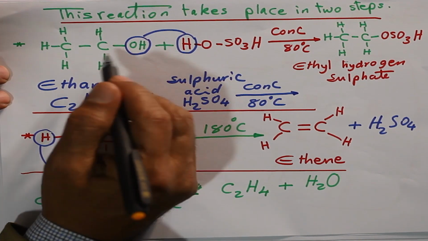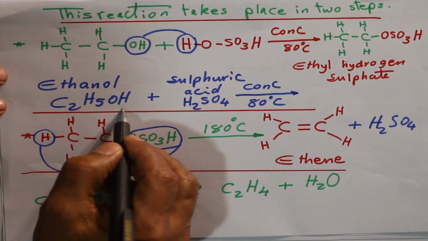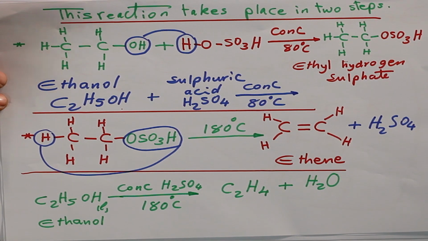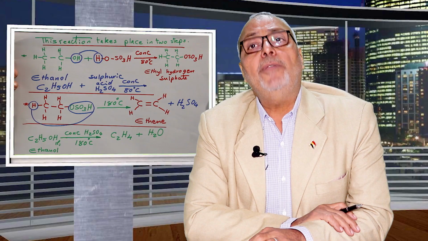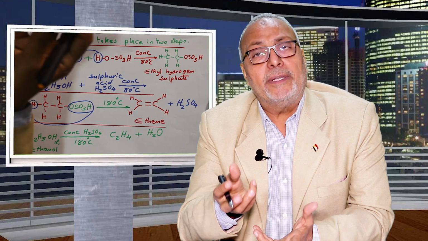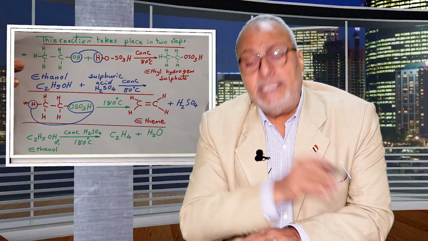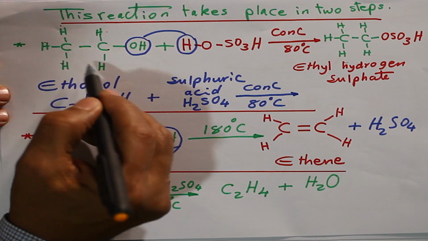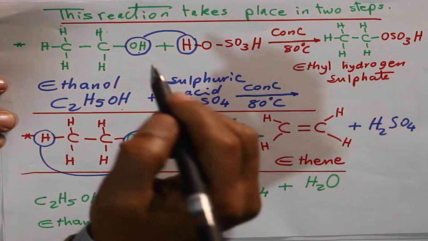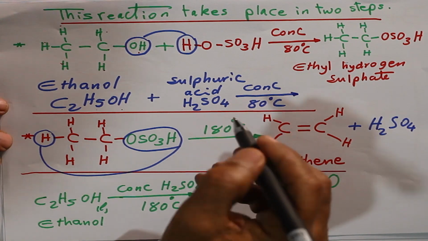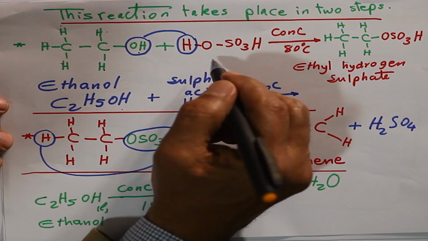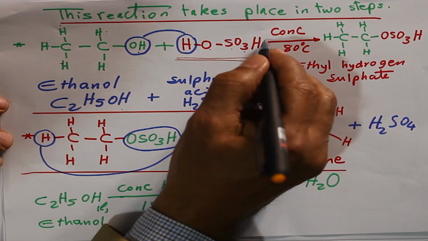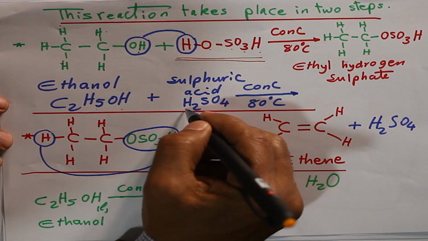First one, ethanol, C2H5OH. We prefer to write it in structural formula. Why do we draw it in structural formula? Because it is easy to know what happened. What is the change in the equation? Ethanol, C2H5OH, ethyl alcohol, with sulfuric acid, H2SO4. We can write it in this form, HOSO3H. If we combine them, they are H2SO4.